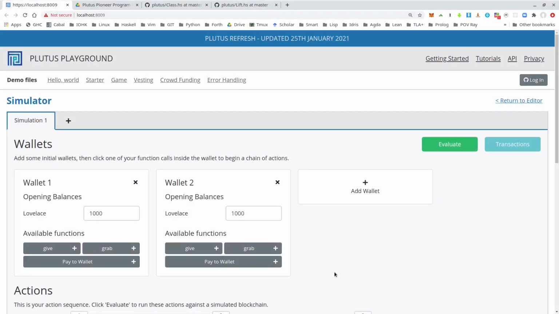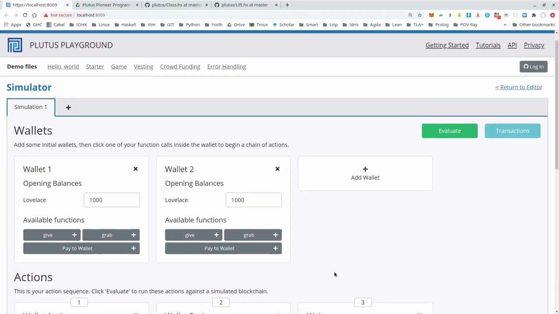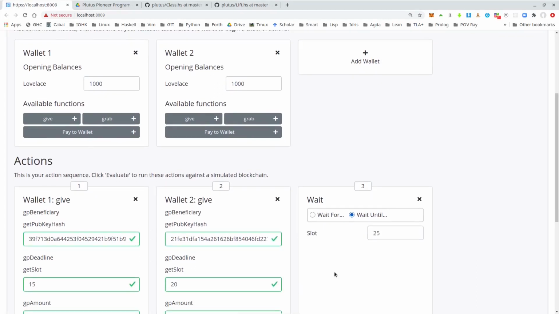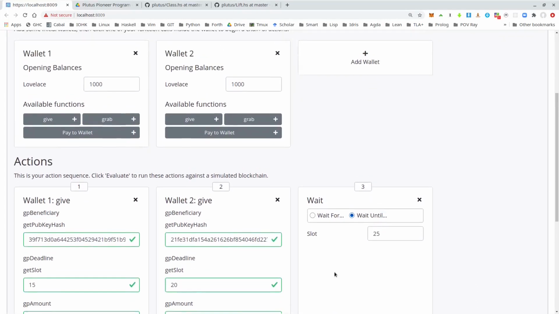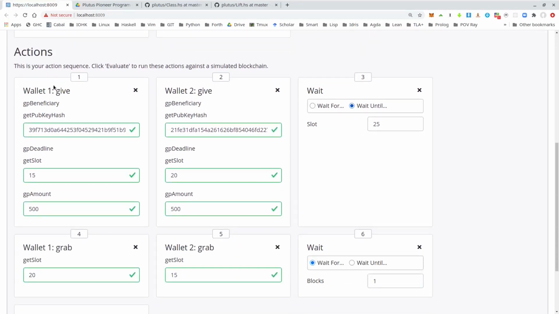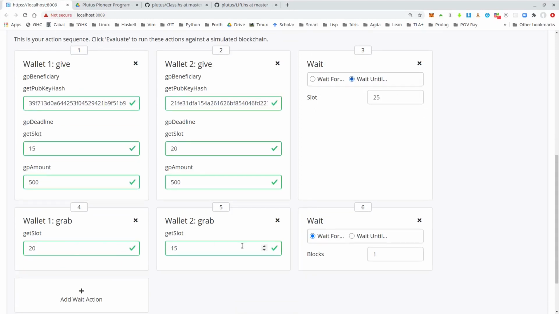And if we copy paste this new contract into the playground editor and compile and set up the same scenario as before: 1000 Lovelace initial funds, then wallet 1 gives to wallet 2, deadline 15, 500 Lovelace. Wallet 2 gives to wallet 1, deadline 20, 500 Lovelace. We wait until slot 25. Both wallets grab, where now we need this additional parameter.